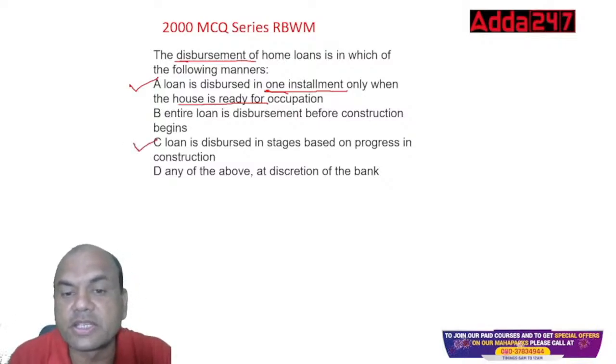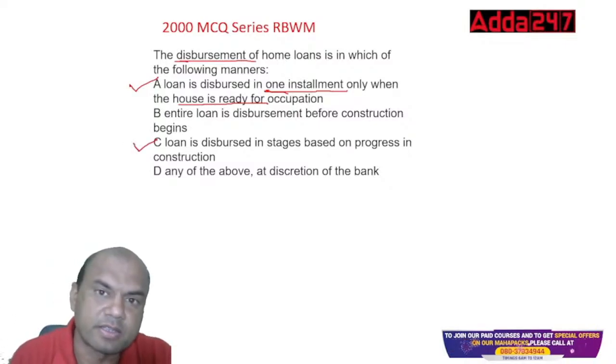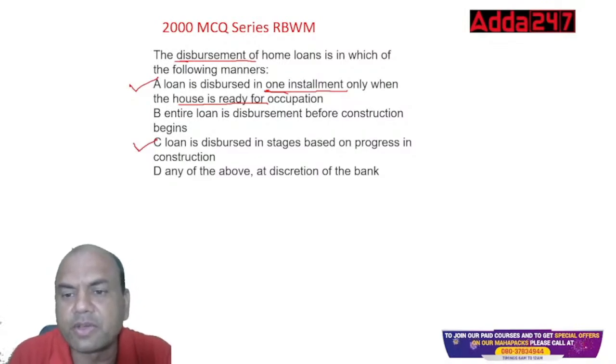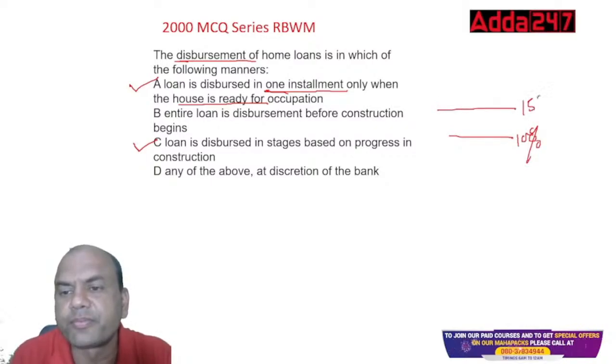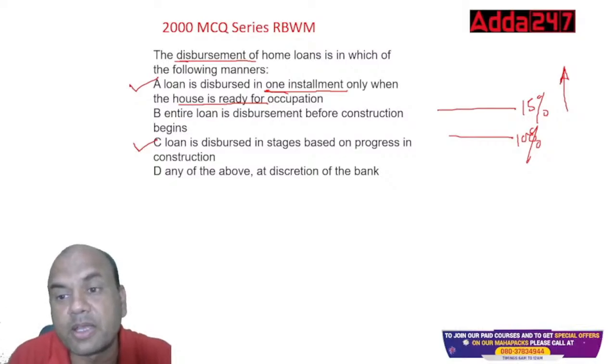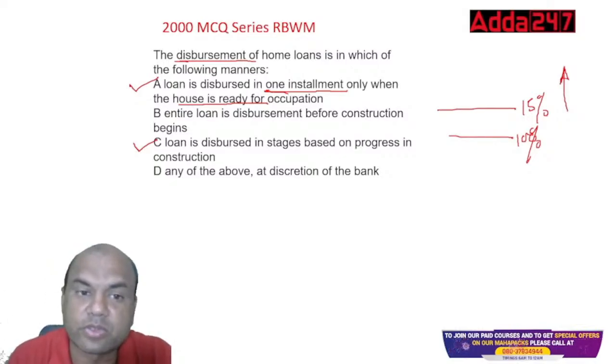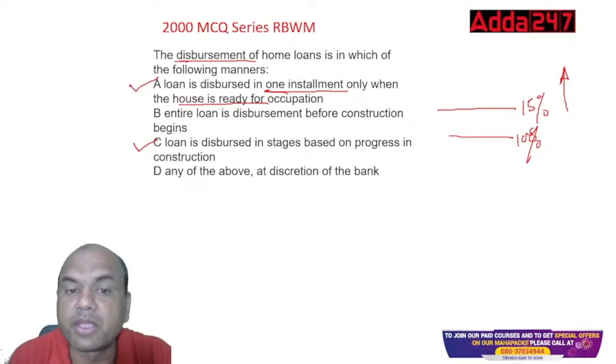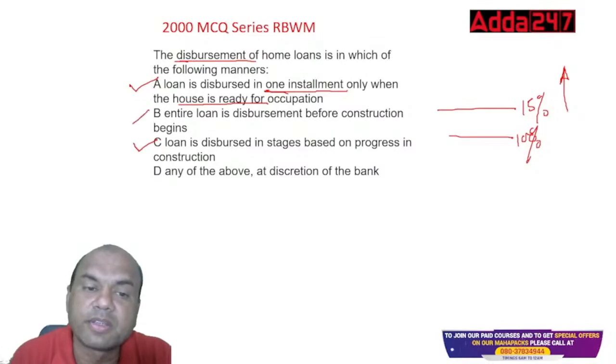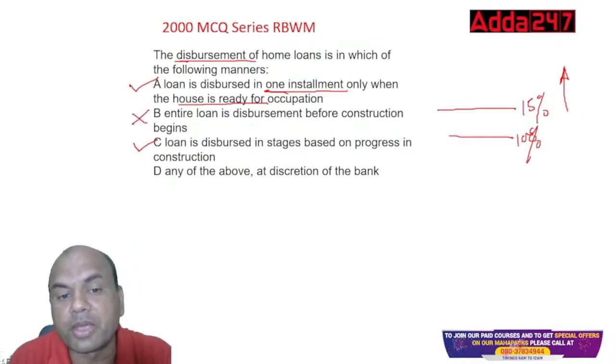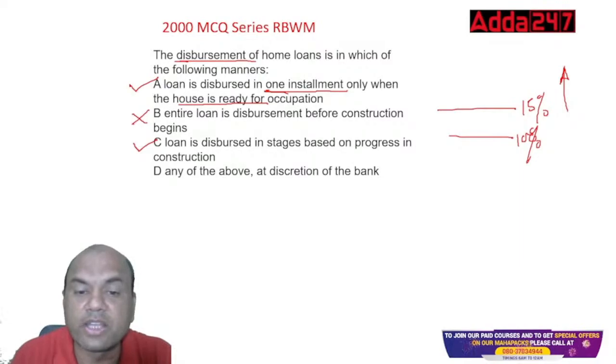Loan is disbursed in stages based on the progress of the construction, right? For plinth level, 10%. Then walls, first floor is done, again 15%, right? Second floor is done, again, and so on and so forth. So this is known as stages, payment at the stages of construction. So A and C are correct. But what about B? Entire loan is disbursed before the construction begins. This is not possible. Otherwise, there will be a huge problem for the bank. So the answer is any of the above.